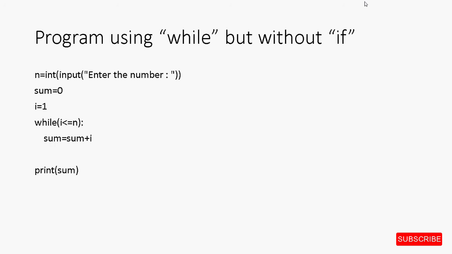Now comes the important part, to generate only the odd numbers. We started with 1, the first odd number, and we want to generate the next odd number. For that, we will use the update statement i is equal to i plus 2 this time. So this was the program where we generated the odd numbers directly. Let's run this in Python as well.